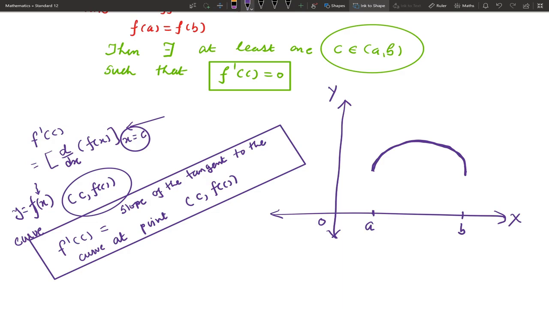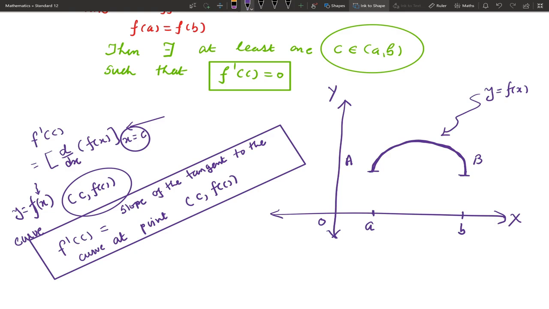You can observe, since it is continuous in the closed interval, this is the curve y equal to f(x). So there is no break in the graph. Also it is differentiable on the open interval (a, b). Suppose we denote this point a, this point b.